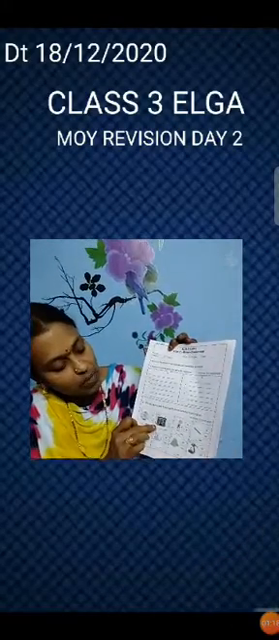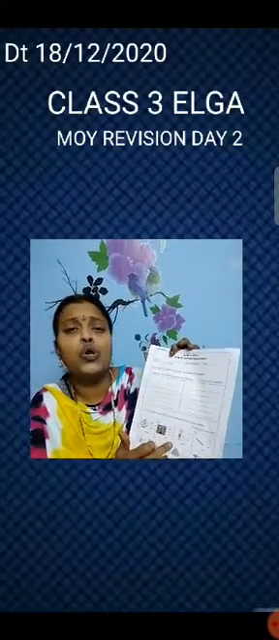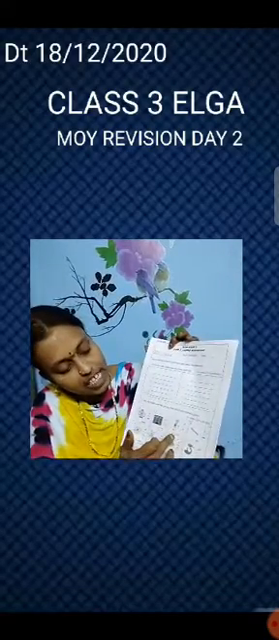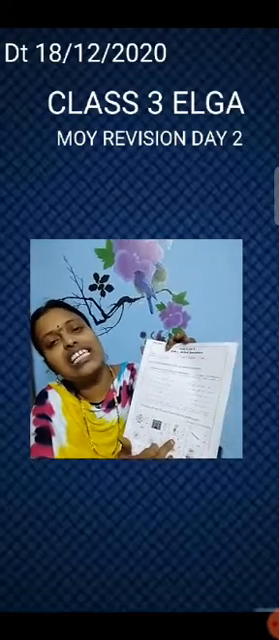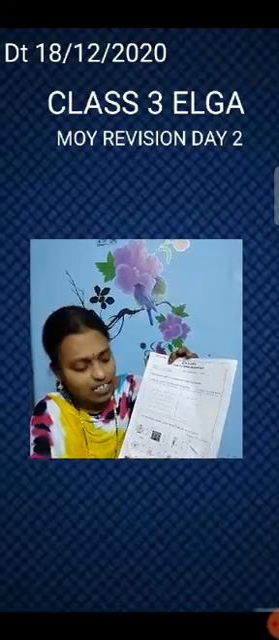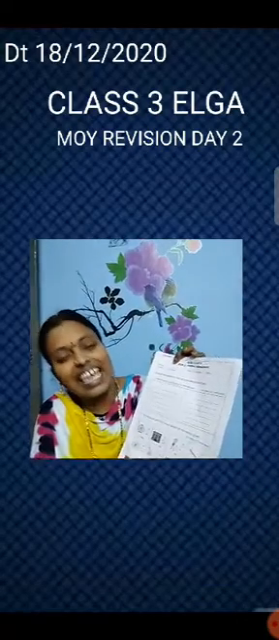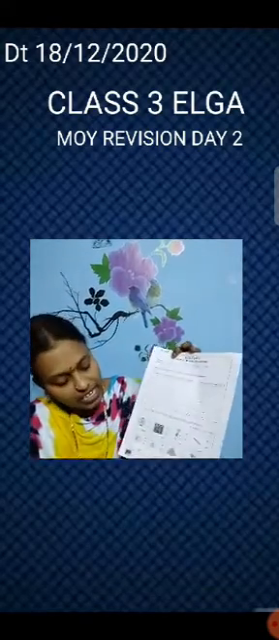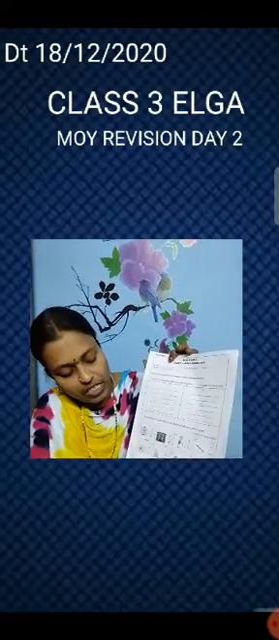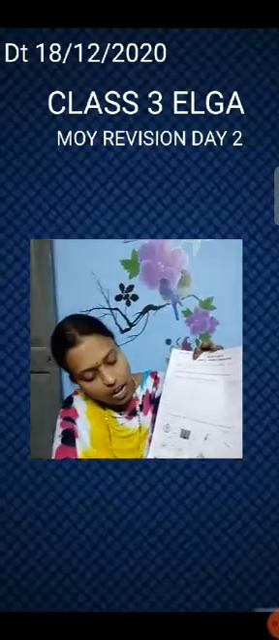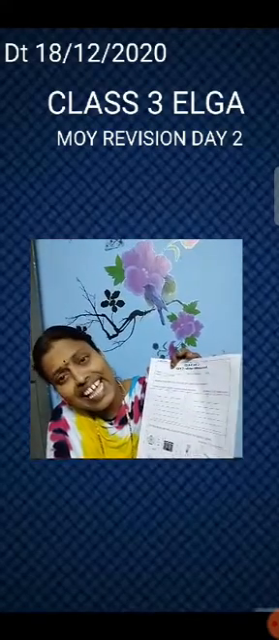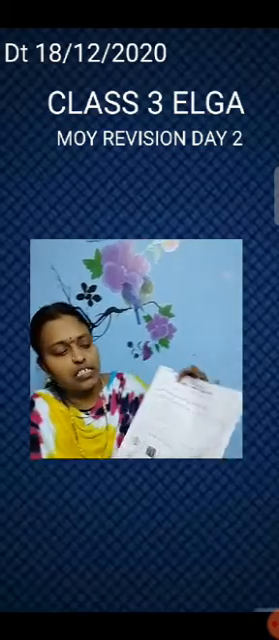Then move to the next one. It says store. Store. Here stir. And this is slow. Slow. So you have to write slow. Here scale. You have to write here. Here spider. Spur. This is small. Skirt. Snake. Right? Turn the page.